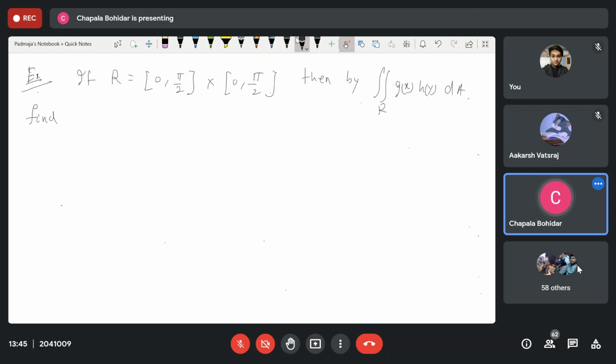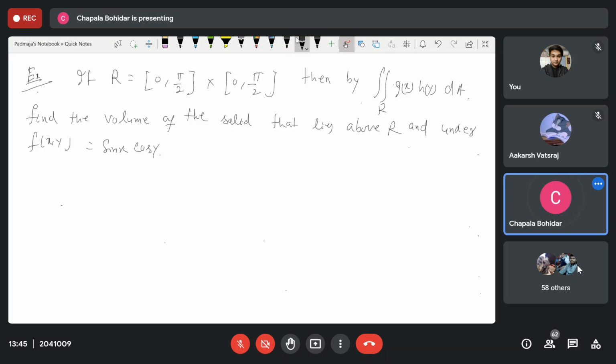Find the volume of the solid that lies above R and under sin x cos y.